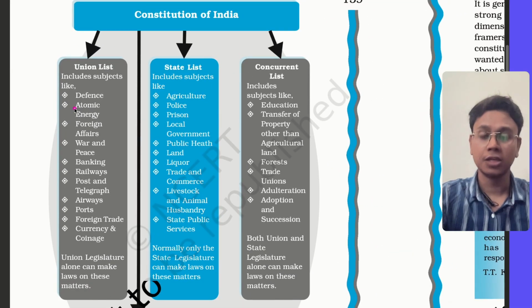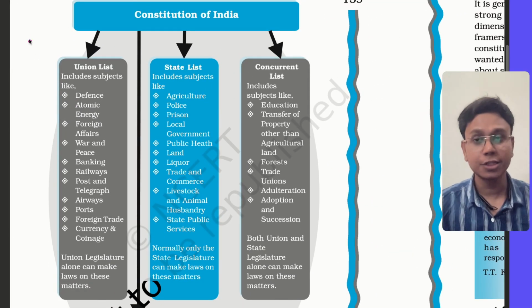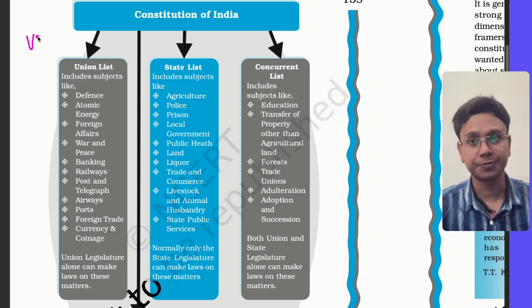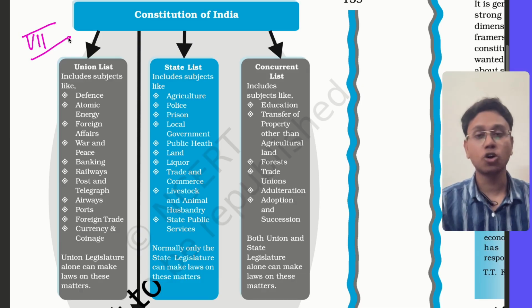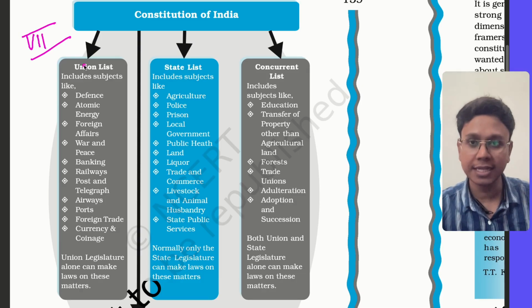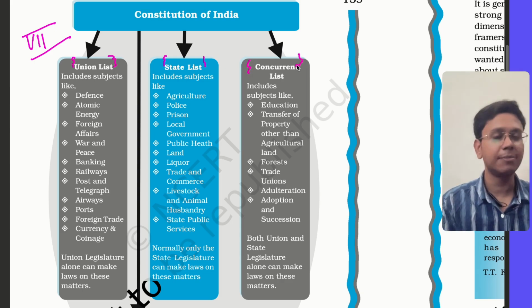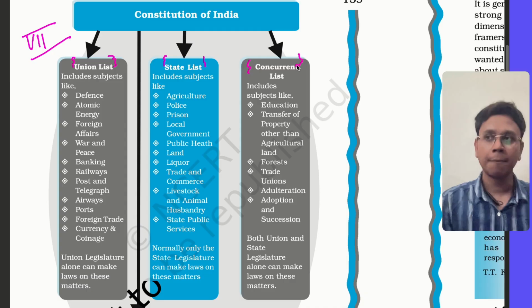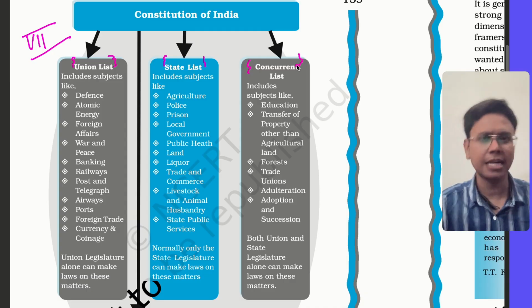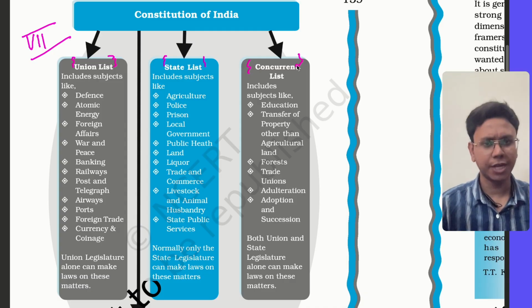In our constitution, there is Schedule 7, which talks about these lists. There is a union list on which the Parliament of India can make laws. There is a state list on which the state legislature makes laws. Concurrent list, in which both Parliament and state legislature can make laws. But if there is a conflict, then obviously Parliament's law will prevail.